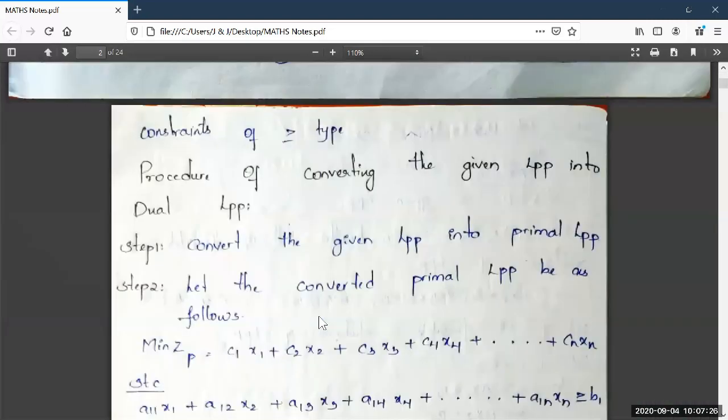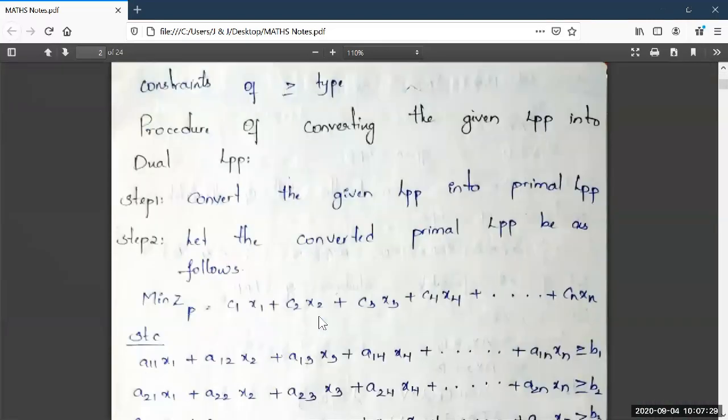If I go further, the primal LPP should be converted into the dual LPP. The question will be asked by giving a LPP and that LPP should be converted into dual LPP. So it is the procedure of converting the given LPP into dual LPP, right?